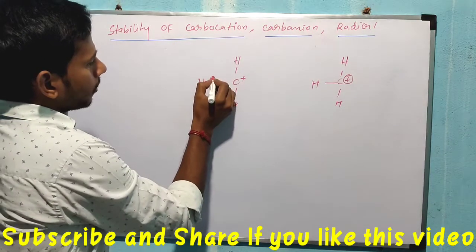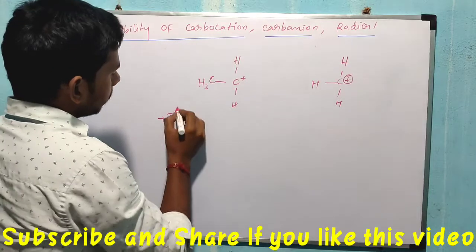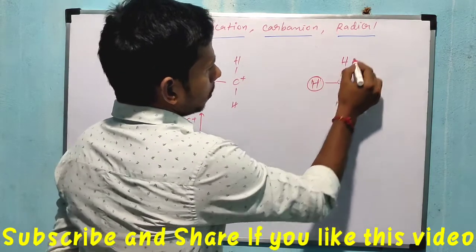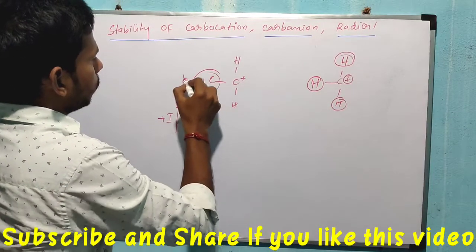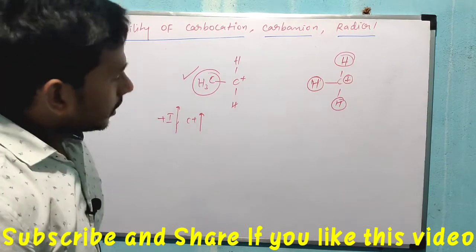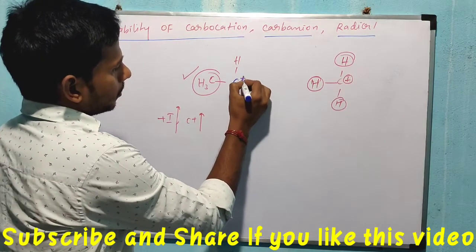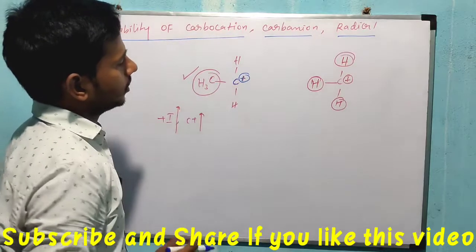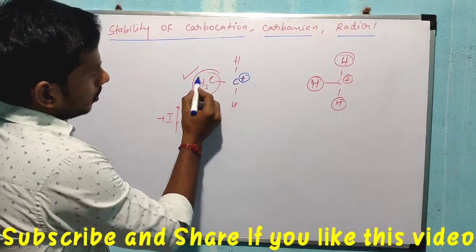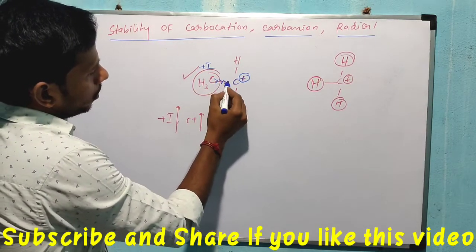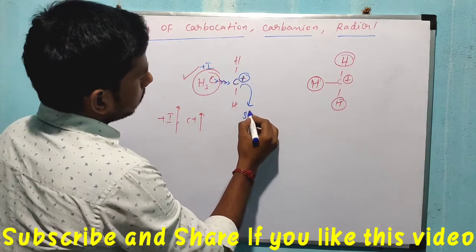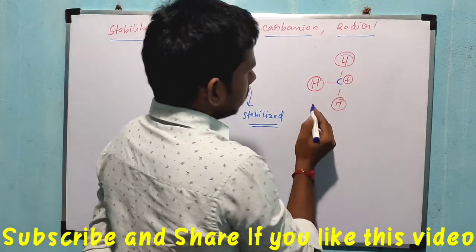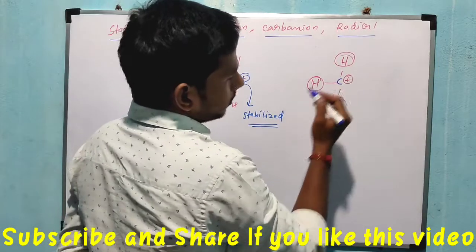Why does carbocation stability increase when the plus I group increases? Here there is no plus I group. Here one plus I group is present. The carbocation carbon has low electron density, because the plus charge means it is electron deficient. Because of this electron deficiency, the plus I group donates electrons to the carbocation and stabilizes it. Now this carbon becomes stabilized. Where the carbocation is present but there is no plus I group, the carbon becomes unstable.